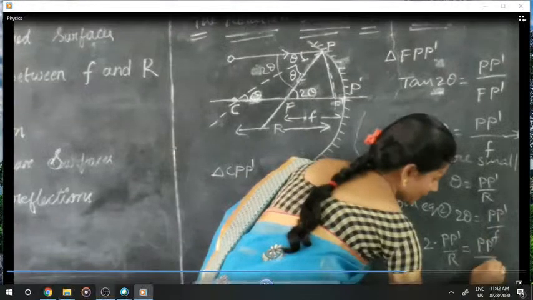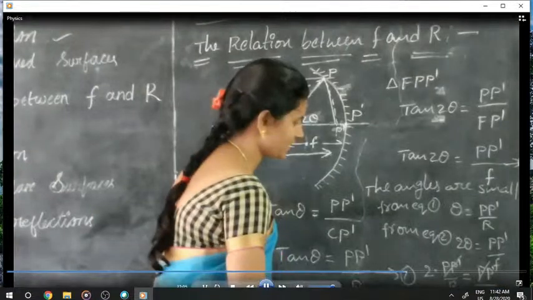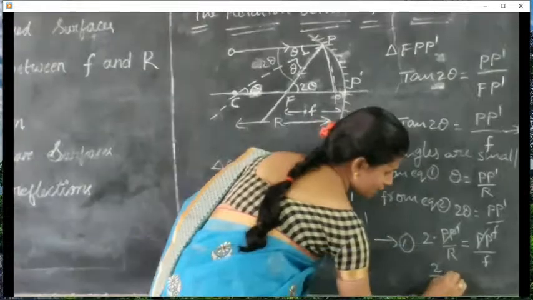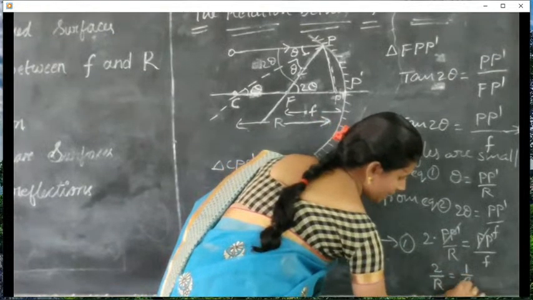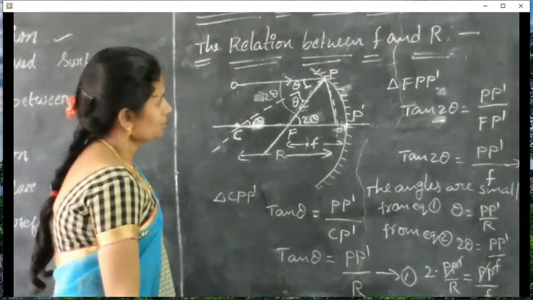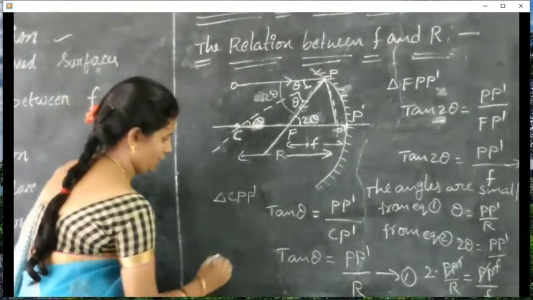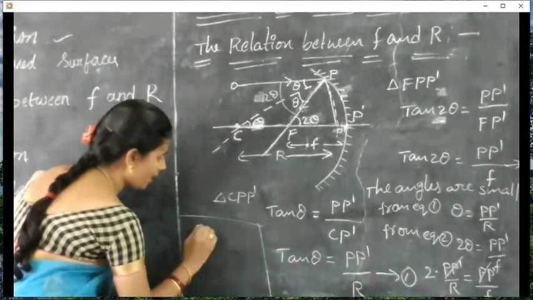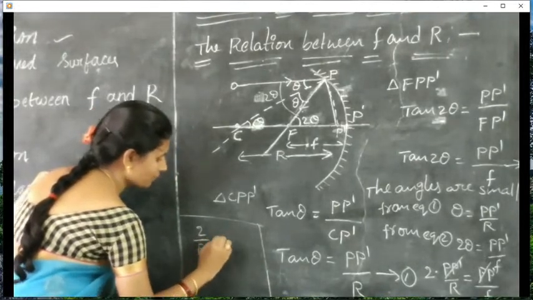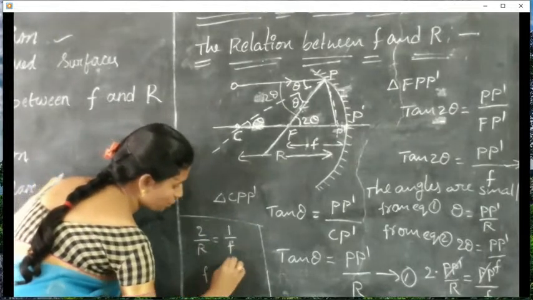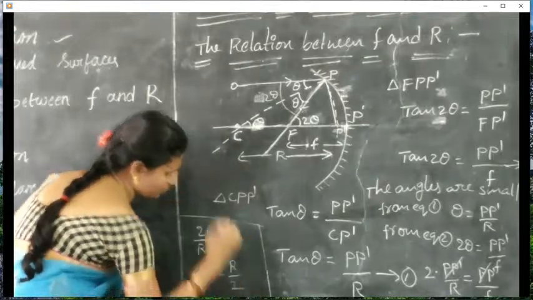P dash gets cancelled, then 2 by r is equal to 1 by f, which means f is equal to r by 2.